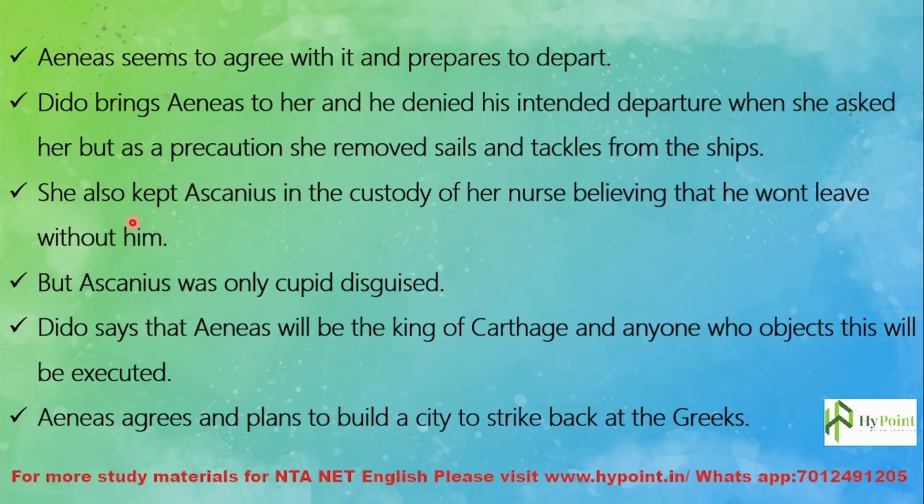And what happens? Aeneas seems to agree with it and prepares to depart. Even though he made love with Dido in that cave and also reciprocated the love, it was not that he did not fall in love with Dido, but he could not bear the separation. So Aeneas also agreed with his surviving followers, and he prepared to depart.